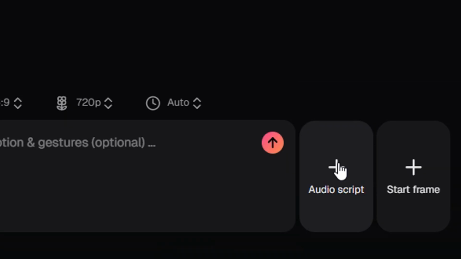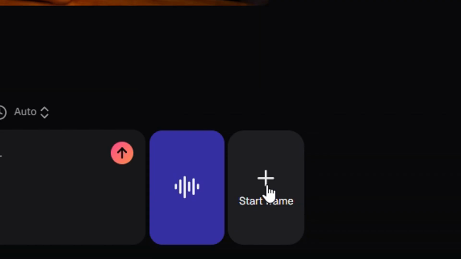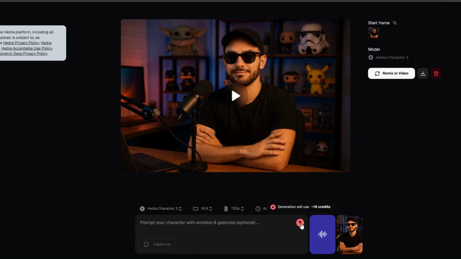Step 3. Sync it all together. Open Hedra and upload your voice file. Pick the avatar you made. Now, watch it talk. "Hi, I'm the YouTuber you created. Let's make money." Your AI character now delivers your message, lip-synced and expressive. You're no longer behind the camera. You're the director of your own digital clone.